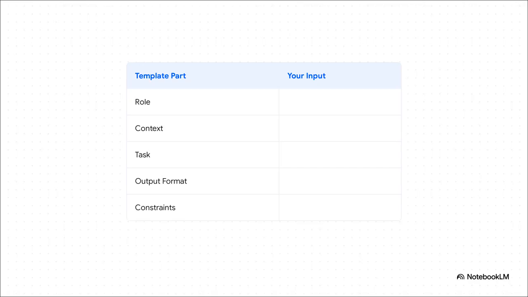I highly suggest you grab a screenshot of this template right now. Keep it handy on your desktop. Before you fire off your next message to an AI, mentally check off these 5 boxes: role, context, task, output format, and constraints. The best part? The structure is universal. Whether you're in ChatGPT, Claude, Gemini, Copilot, or Perplexity, this exact architecture is the skeleton key to unlocking all of them.